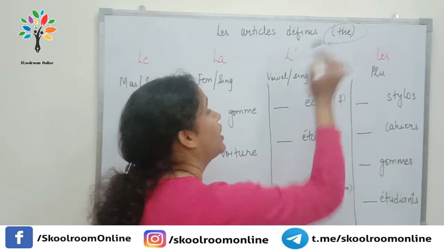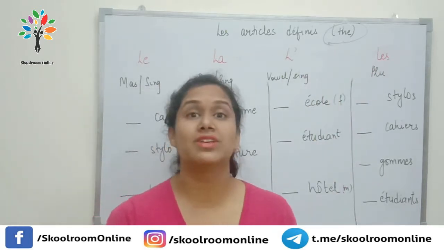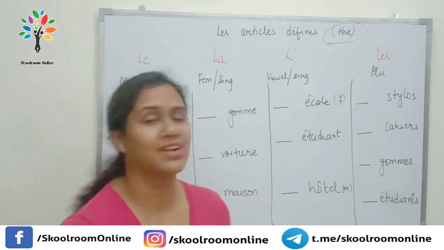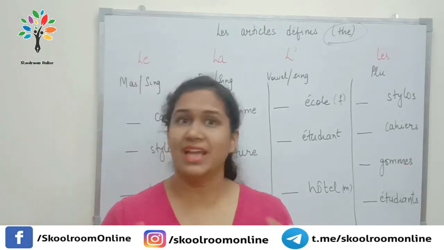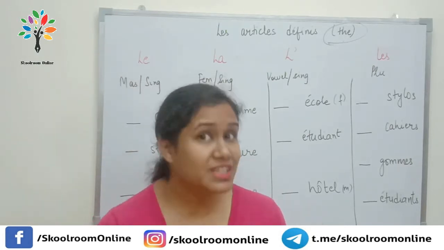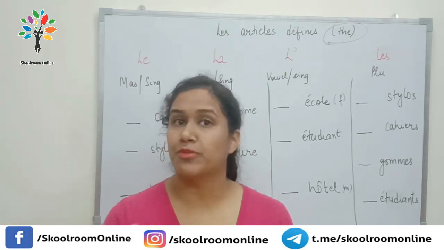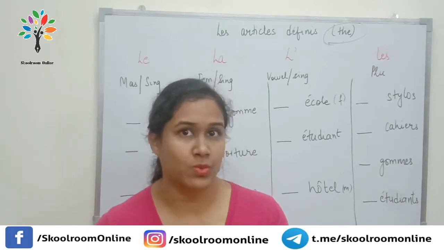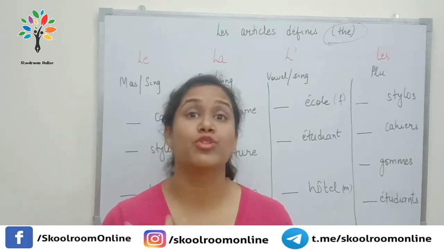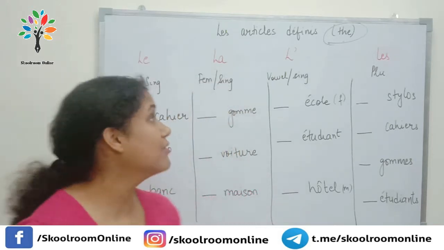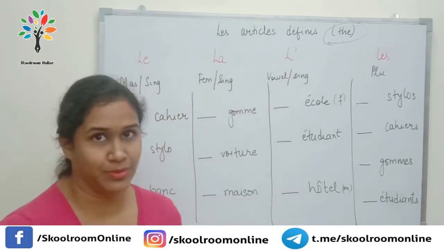So wherever we have to use the in French, we use the definite articles. Again, if you remember, there were three types of indefinite articles, un, une and des, for masculine, feminine, and plural nouns. Similarly, we have four types of definite articles because we have an additional one for vowels.